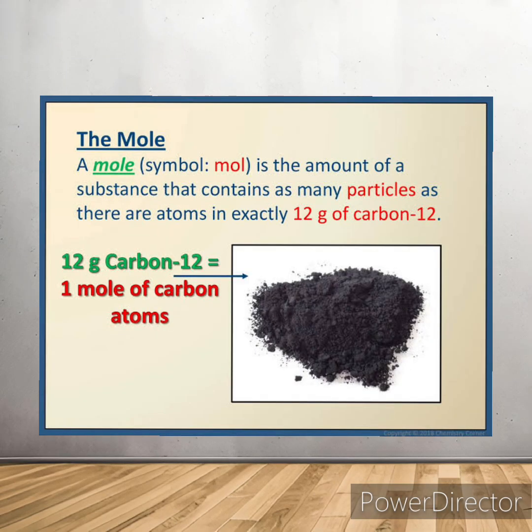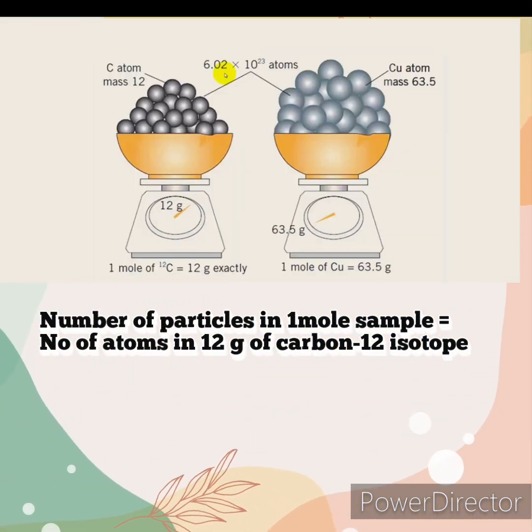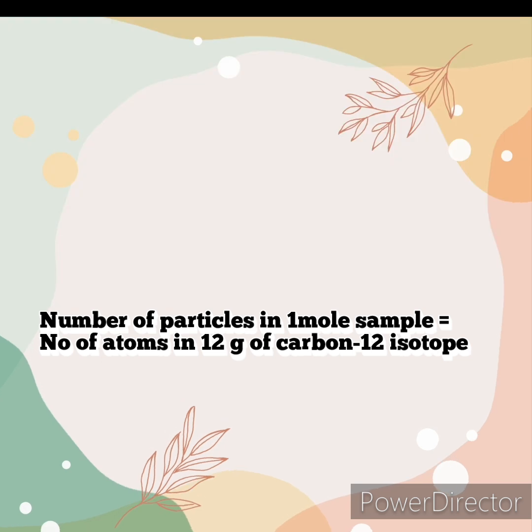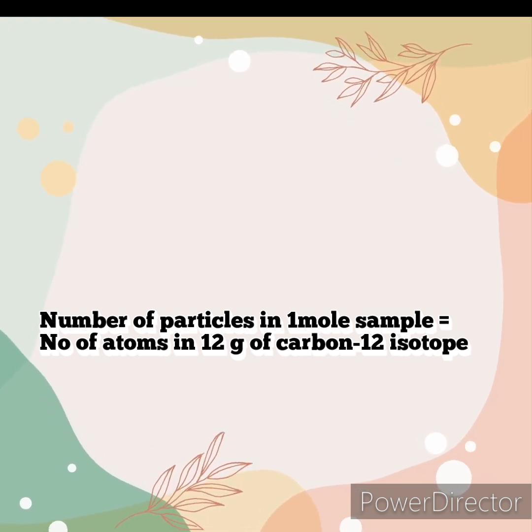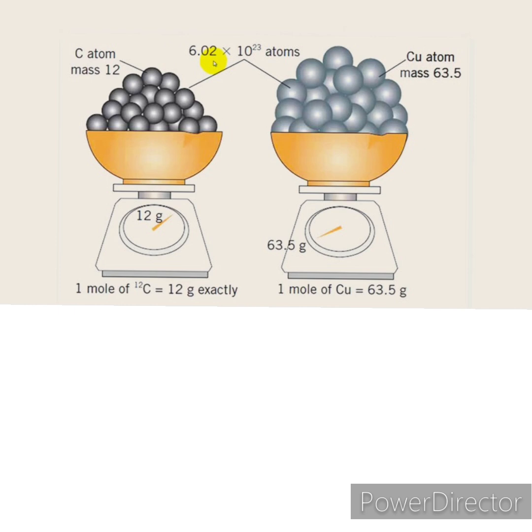In chemistry, 1 mole is defined as the number of atoms in exactly 12 grams of pure carbon-12 isotope. In other words, the number of particles in 1 mole is equal to the number of atoms in 12 grams of carbon-12 isotope.